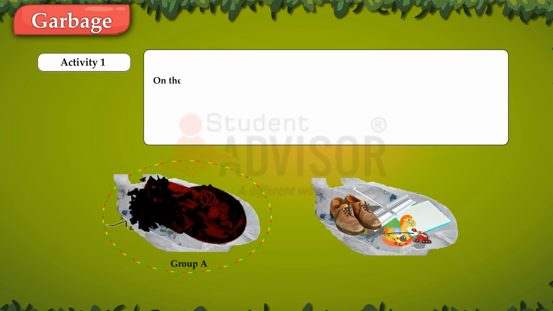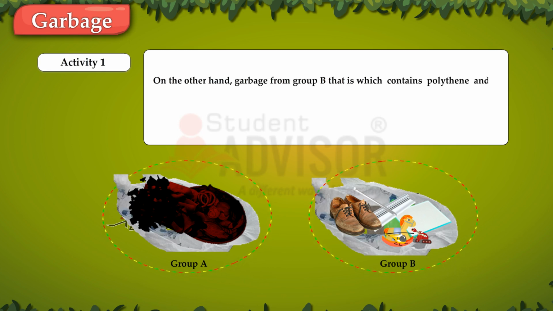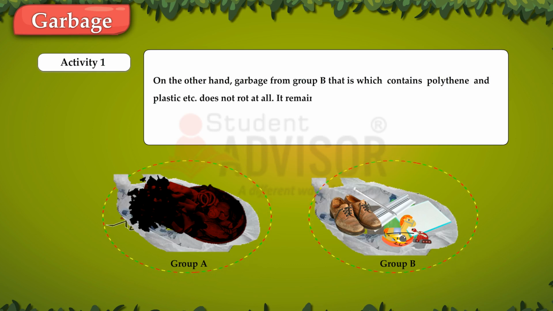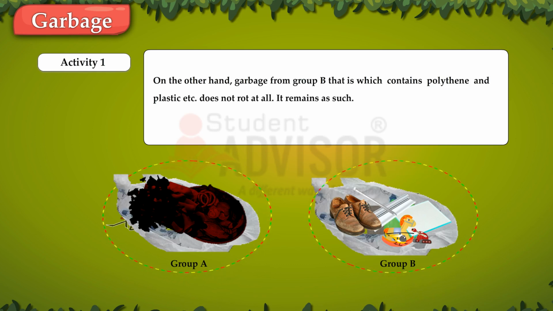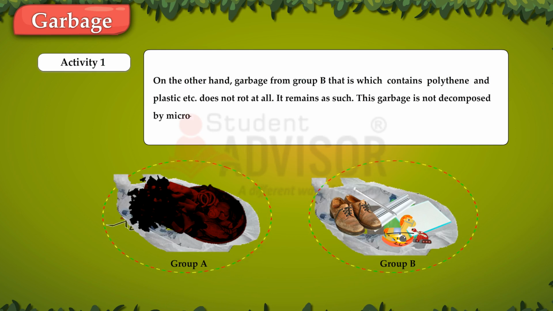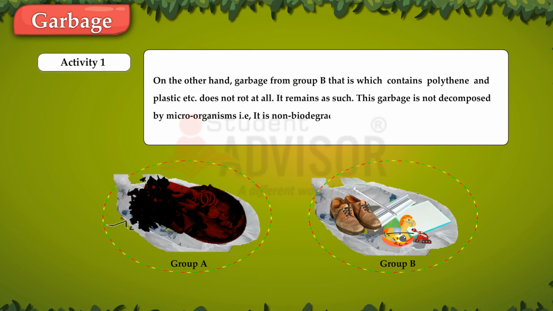On the other hand, garbage from Group B, that is, which contains polythene and plastic, etc., does not rot at all. It remains as such. This garbage is not decomposed by microorganisms. That is, it is non-biodegradable.